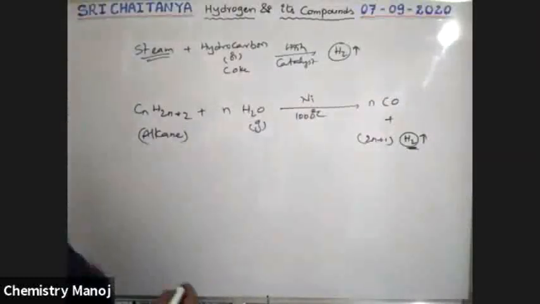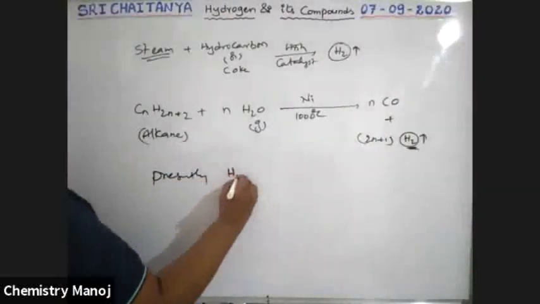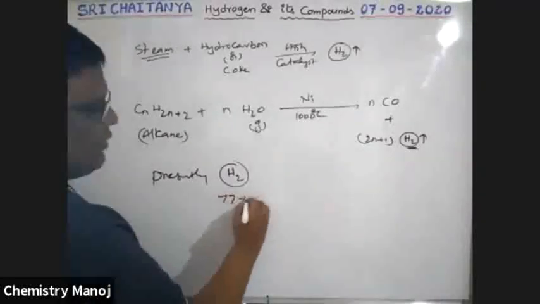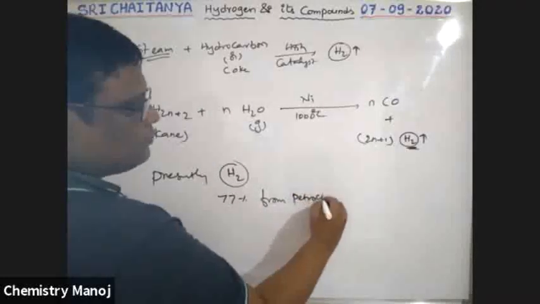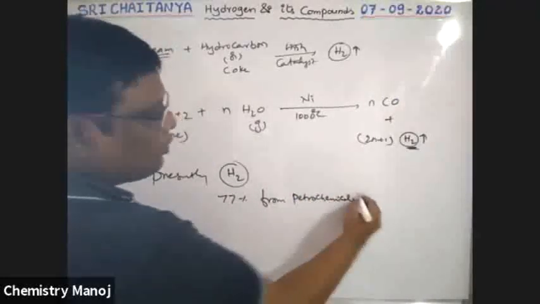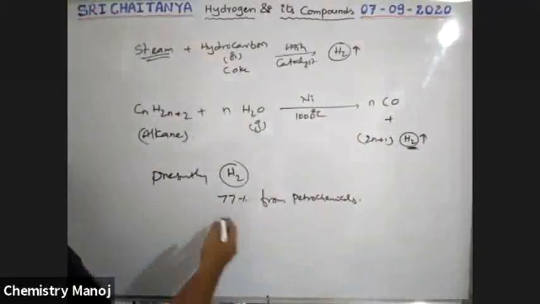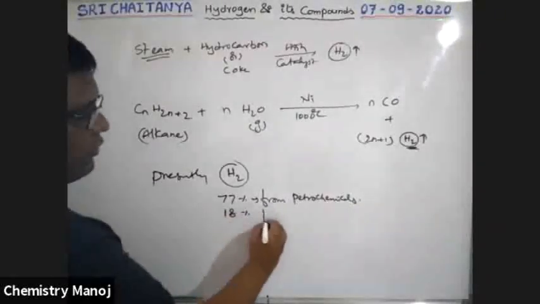See boys, presently among the required hydrogen, almost 77% is from petrochemicals. Next, 18% from coal.